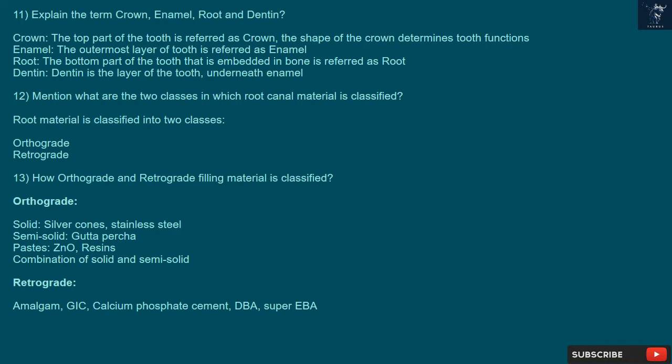12. Mention what are the two classes in which root canal material is classified. Root canal material is classified into two classes: orthograde and retrograde. 13. How are orthograde and retrograde filling materials classified? Orthograde: solid, silver cones, stainless steel; semi-solid, gutta percha, paste, Z&O, resins; combination of solid and semi-solid. Retrograde: amalgam, GIC, calcium phosphate cement, DBA, super EBA.